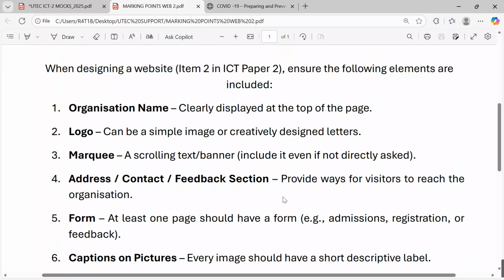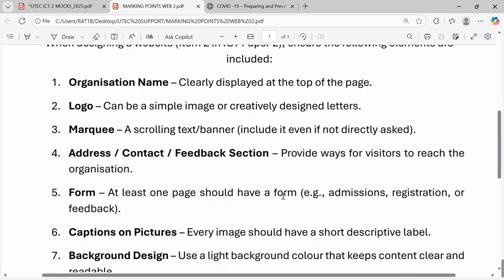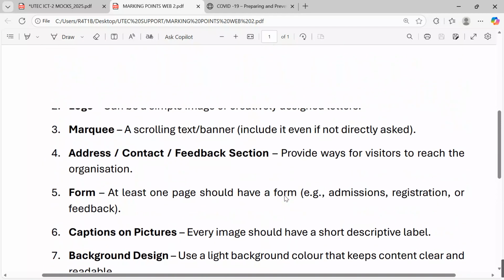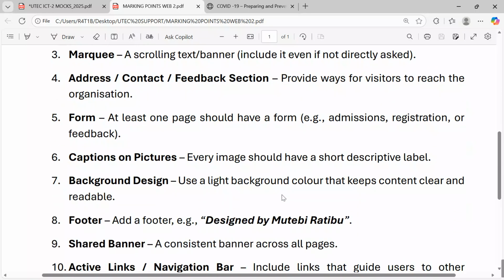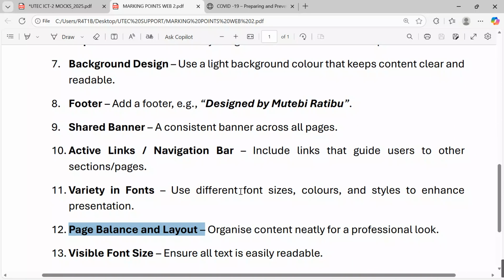So as you, the candidate doing the item that requires you to design an online publication, please, these are key marking points. Remember, in this, we are going to be designing using Wordpress, which will be our web authoring software today. Remember, please, everything I have used in this video, I have provided you with the link in the video description, where you'll find each and everything.